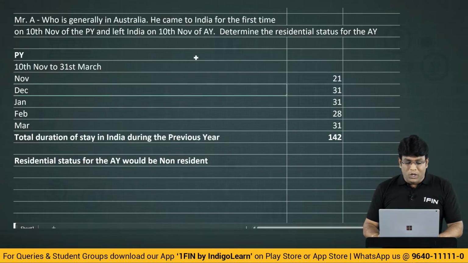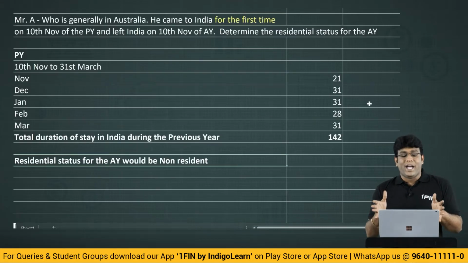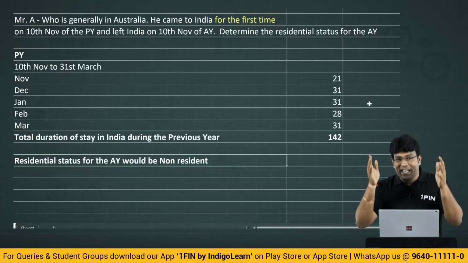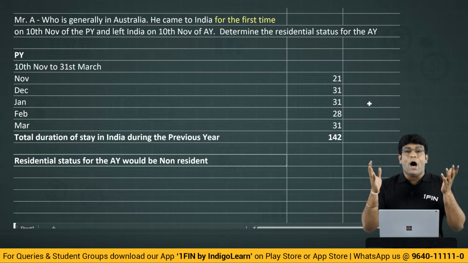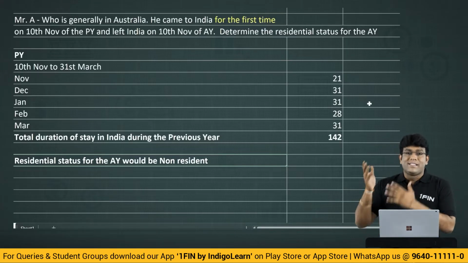In the question they clearly told that he is generally in Australia. He is generally where? Australia. And he came to India for the first time. He came to India when, my dear friends? For the first time. Now tell me, when he has come to India for the first time on 10 November of previous year, prior to that he never came to India at all. When he never came to India at all, prior to that, how can he satisfy 365 condition? When 365 cannot be satisfied, second basic condition cannot be satisfied.